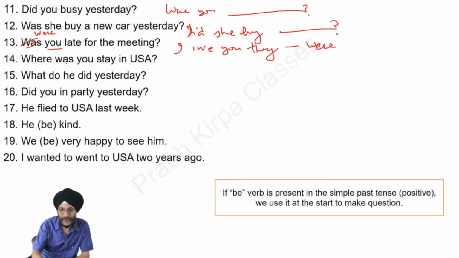In the same way, where was you stay in USA? What is meant is: where you stayed in USA. So this is also a verb, was. Stay is also a verb. Here we are not to use was, we are to use did. Where did you stay in USA?